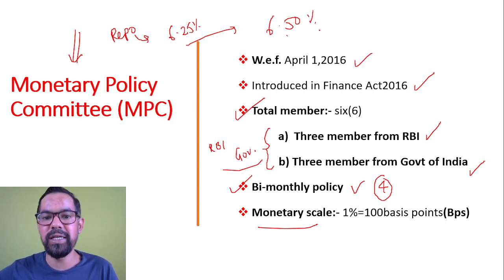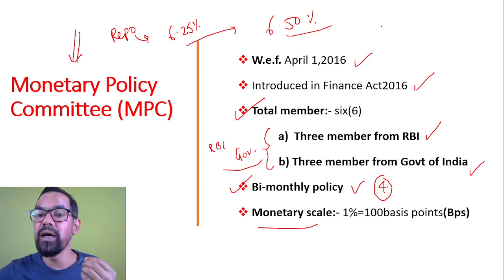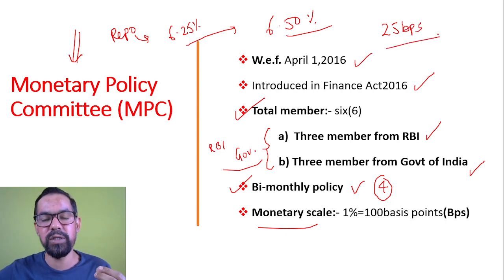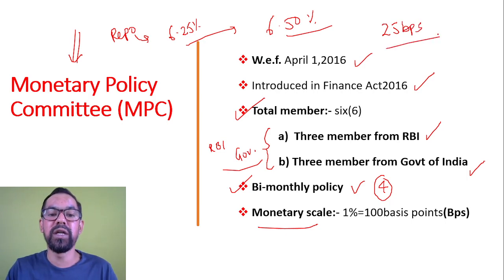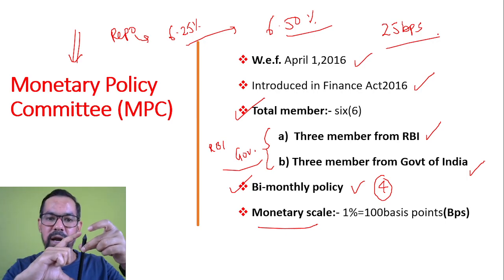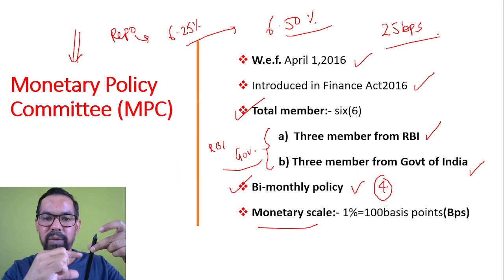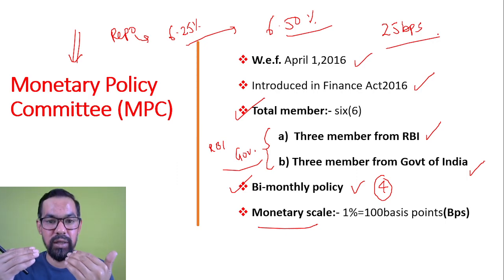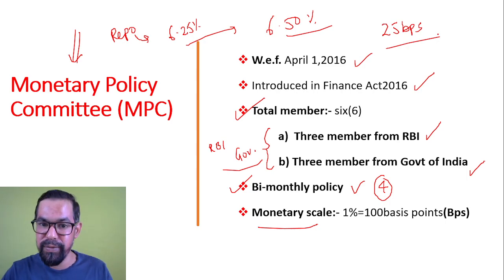Okay, so if you'll see the announcement, they'll say that the repo rate is increased by 25 basis points. So basis point is what we generally use for measurement. Like for the measurement of this marker, we'll use millimeter, centimeter, inches. We use kilograms and other things. We have different measures. Similarly here as well.